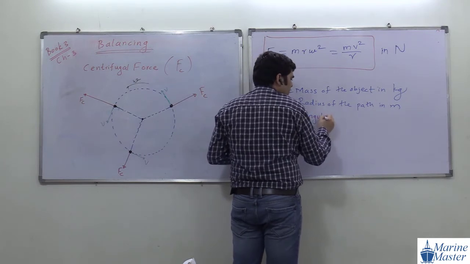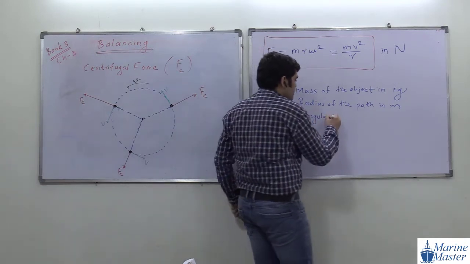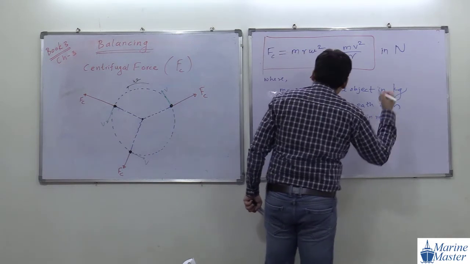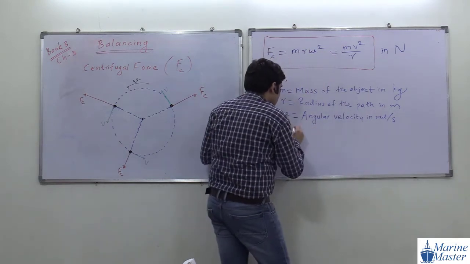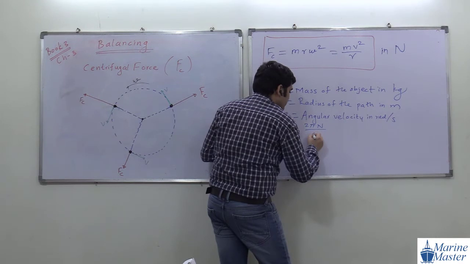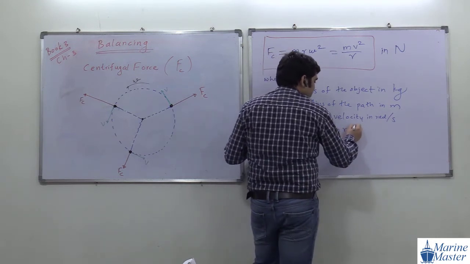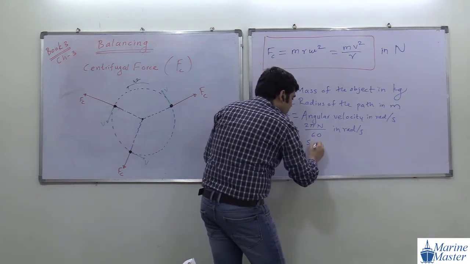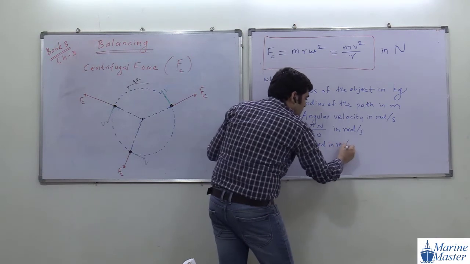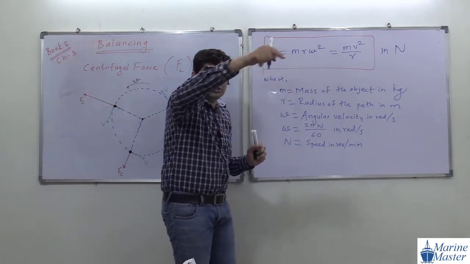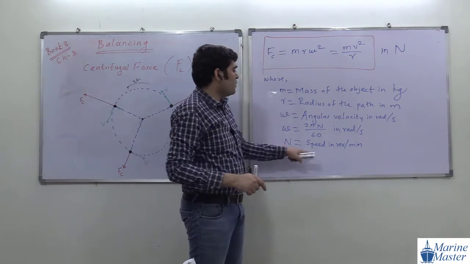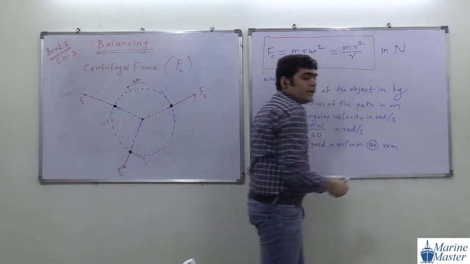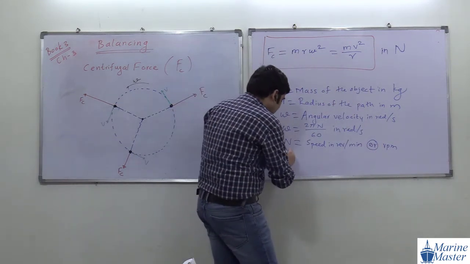Angular velocity. Don't worry about angular velocity for now. Angular velocity is in radian per second, and omega is always equal to 2 pi n by 60 radian per second. N means speed in revolutions per minute, or RPM, the number of revolutions the object is taking.